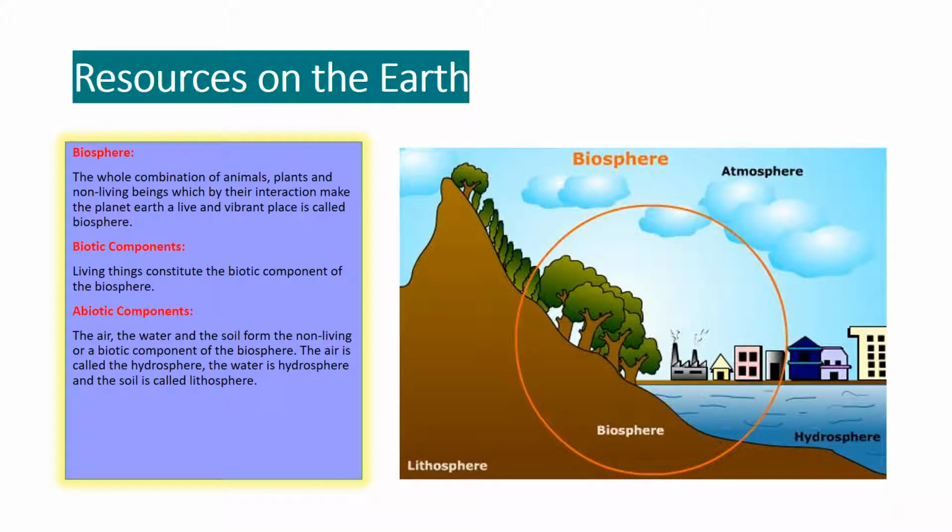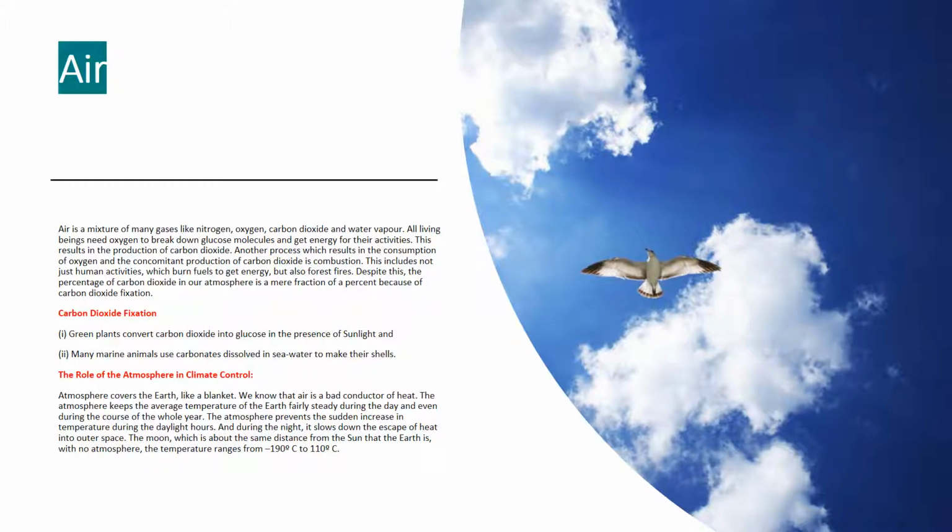The air is called the atmosphere, the water is the hydrosphere, and the soil is called the lithosphere. Air is a mixture of many gases like nitrogen, oxygen, carbon dioxide, and water vapor. All living beings need oxygen to break down glucose molecules and get energy for their activities. This results in the production of carbon dioxide.